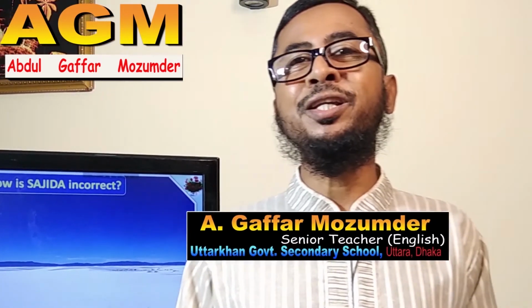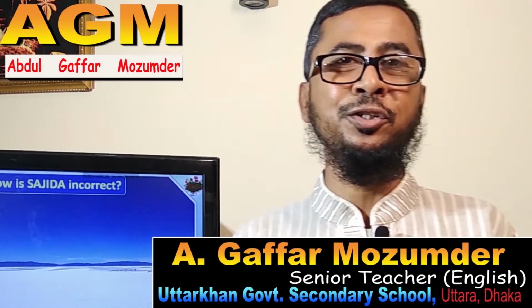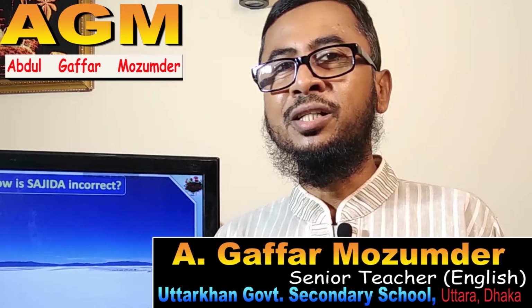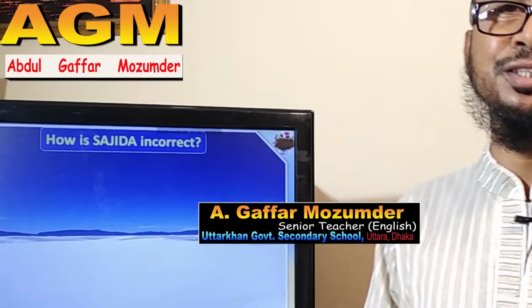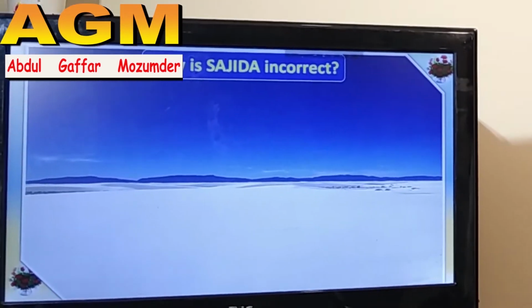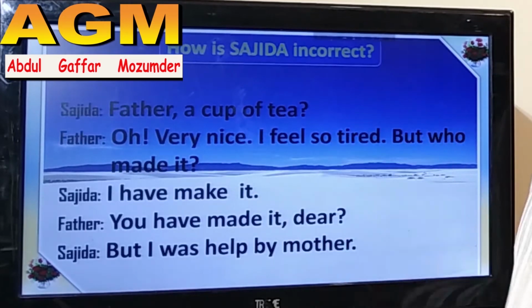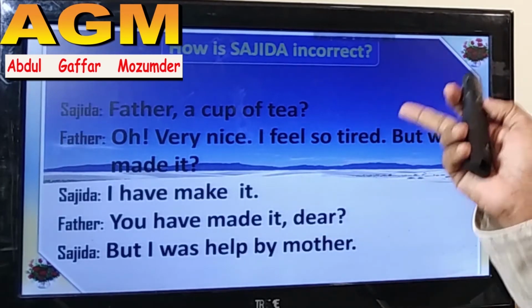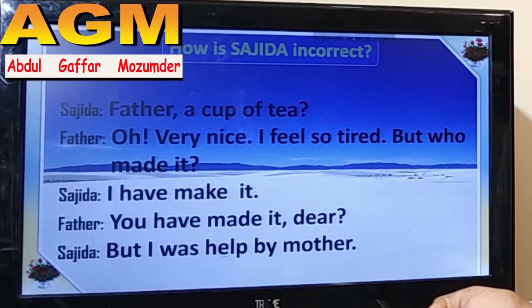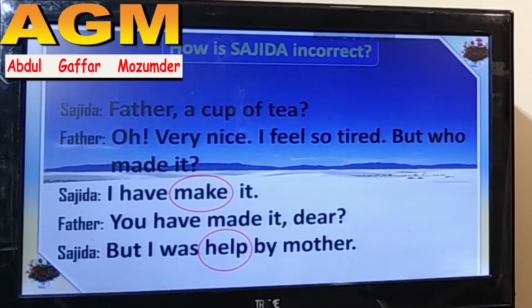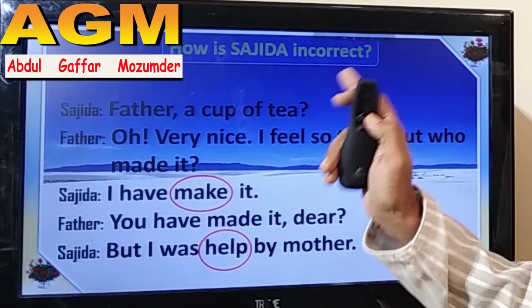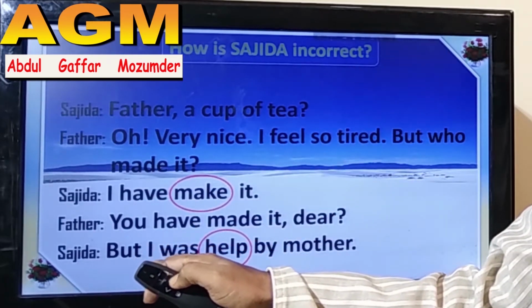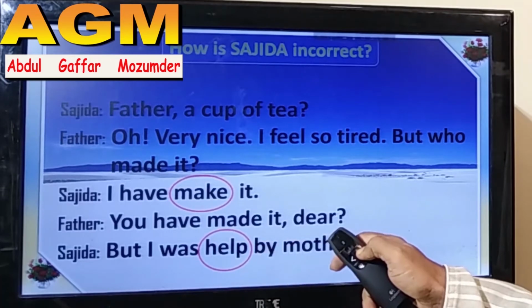What have you seen in the conversation I made with my daughter? In the conversation, she has made some mistakes. Actually, we should observe what she has done in the conversation. Let's observe. Here, this is the conversation we made with my daughter, and her name is Sajida. And here, if we observe, we can see she has said, I have make it. Also, she has said, but I was helped by mother.